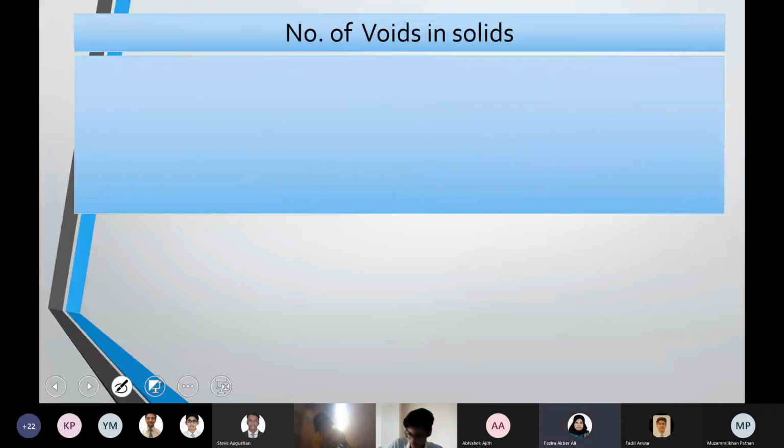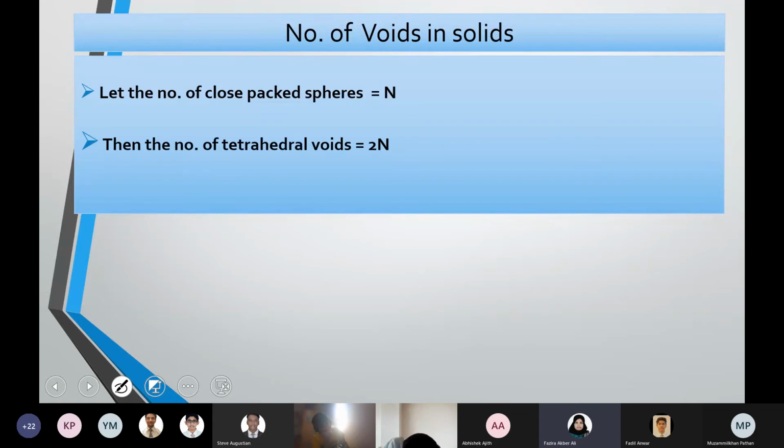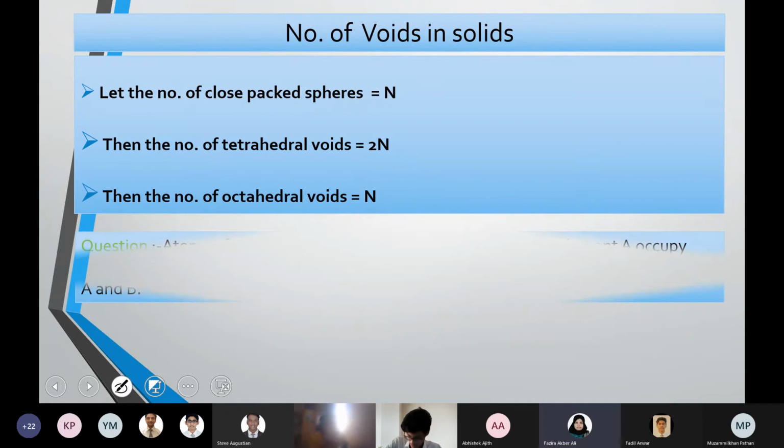So there is a relation. You can find the number of voids in a solid. If you have n number of close packed spheres, that means the number of particles is n, then there will be 2n tetrahedral voids and n octahedral voids.